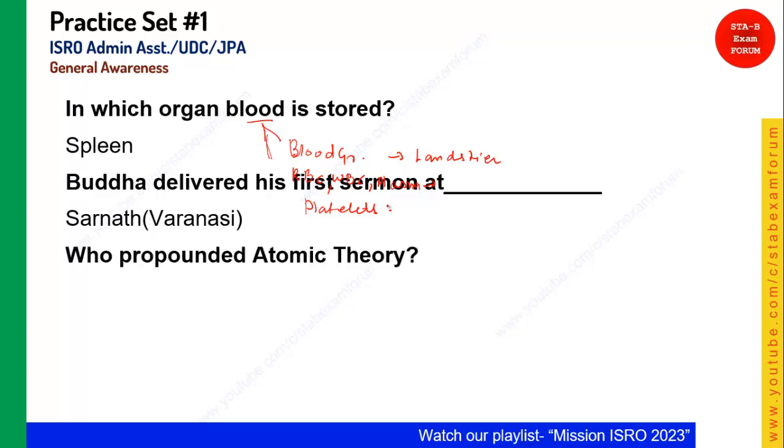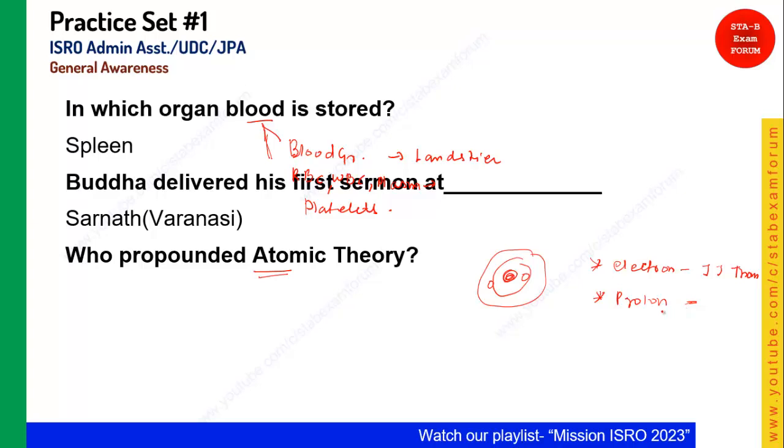Who propounded atomic theory? Okay, so whenever you see the word atom, an atom consists of a nucleus and some orbits in which electrons are revolving. So an atom consists of electron. Who discovered the electron? This is J.J. Thomson. Okay, so J.J. Thomson discovered the electron. Then proton. Proton was discovered by whom?